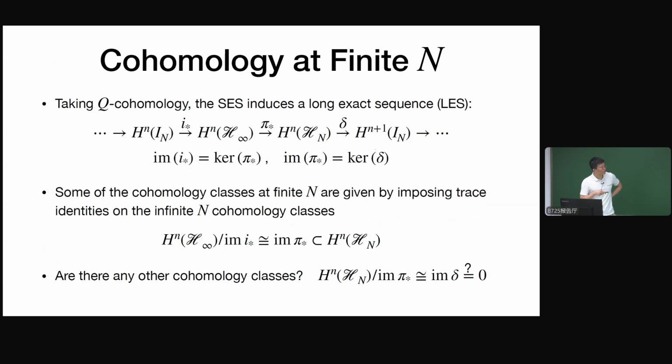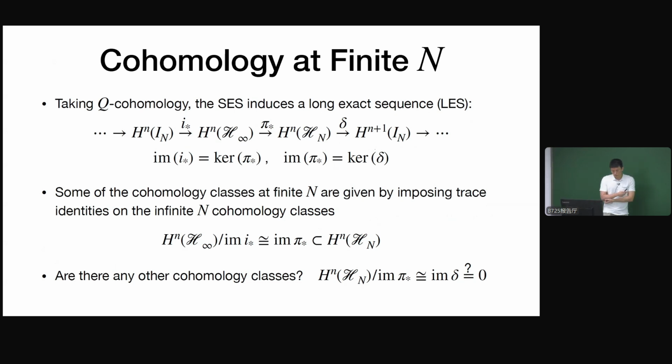Also from this long exact sequence, we can see that some of the finite n cohomology can be obtained from the infinite n cohomology by this pi star map. Basically, some of the finite n cohomology lives inside the image of pi star, and using the exactness of this sequence, they are given by the infinite n cohomology modulo the image of I star. That means you impose some trace identities on the infinite n cohomologies, and then you get some finite n cohomology.